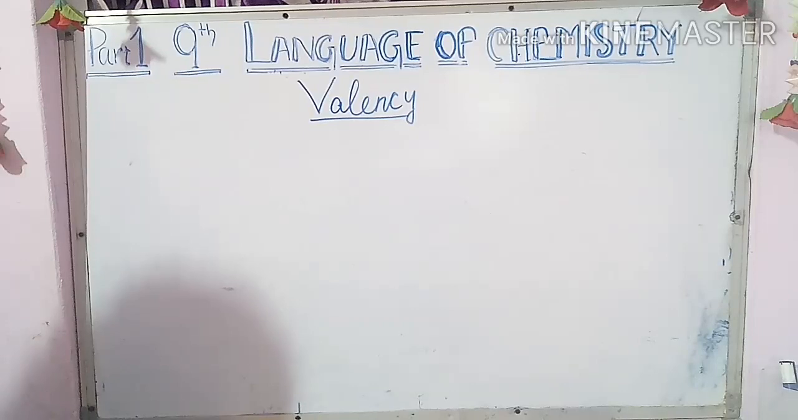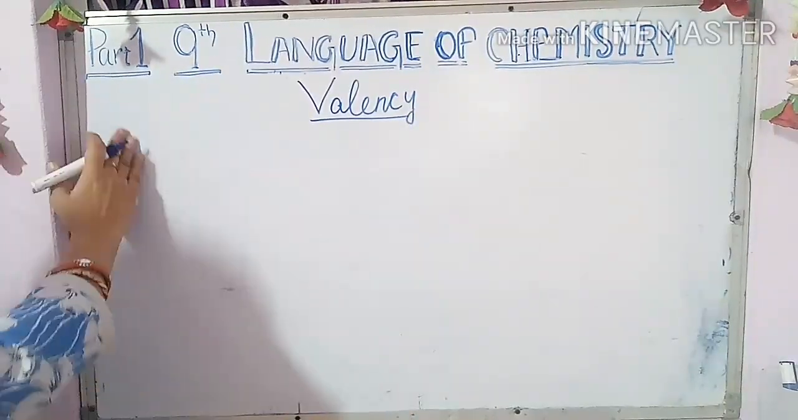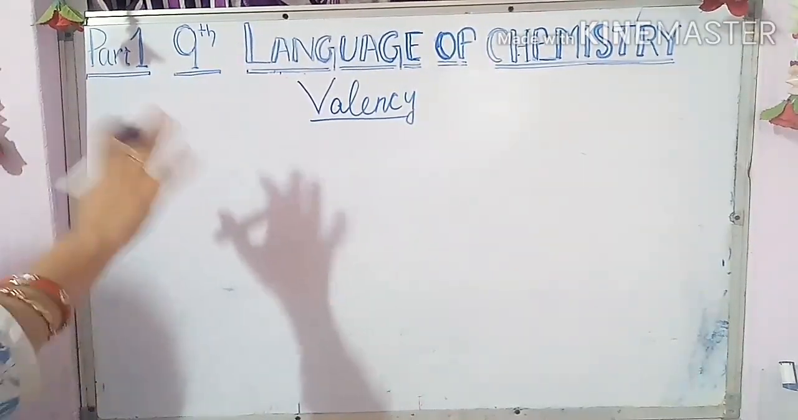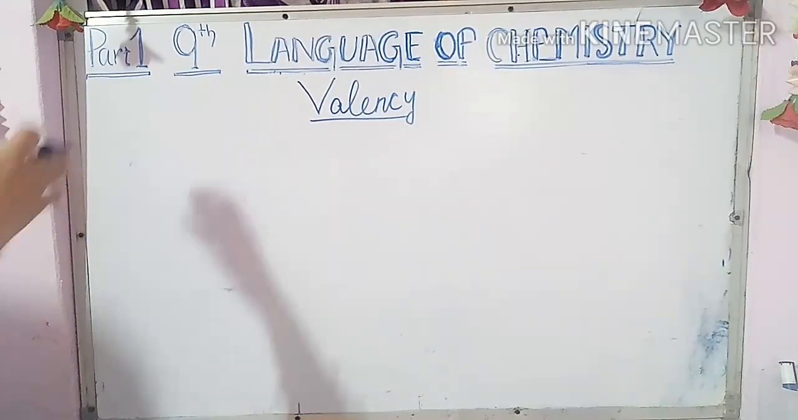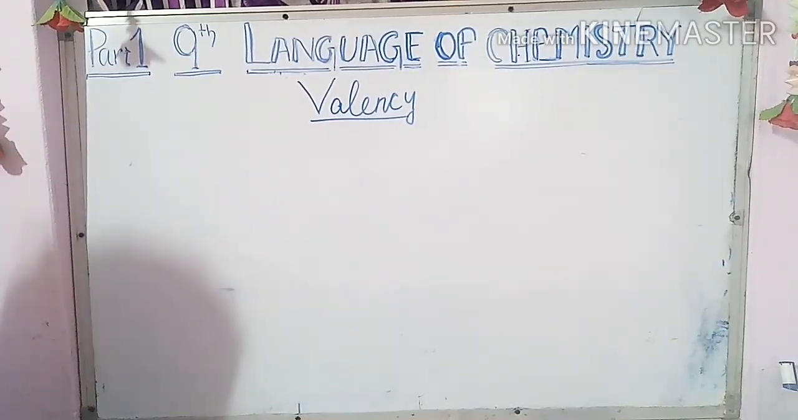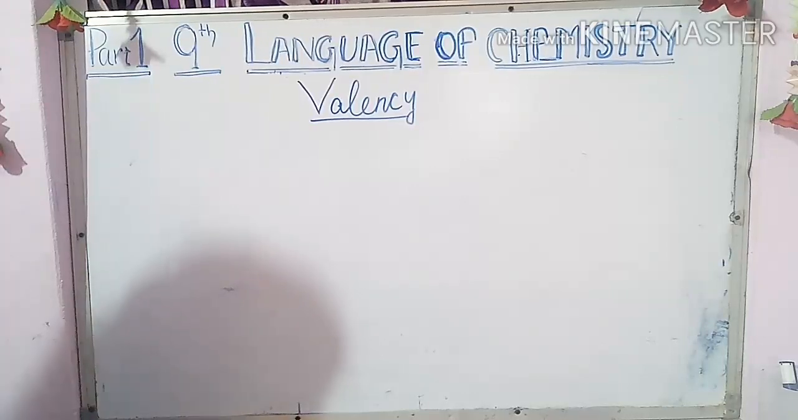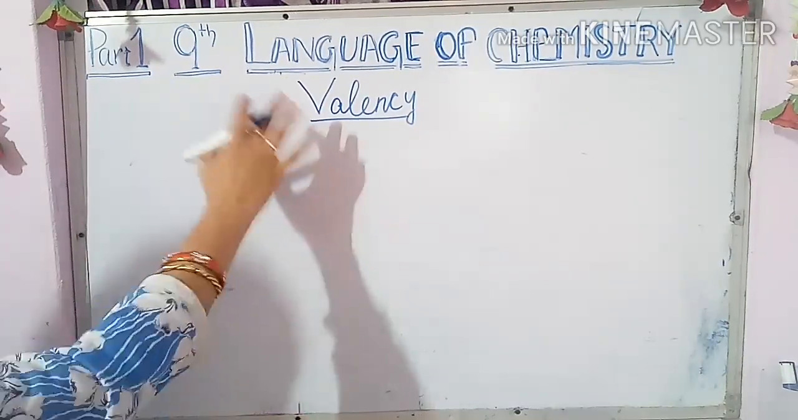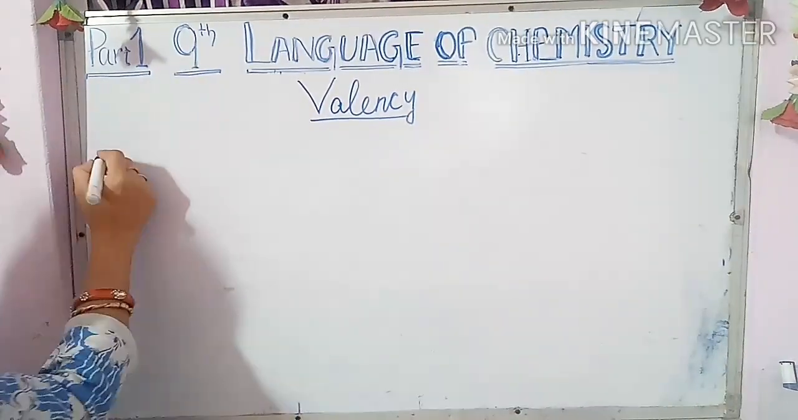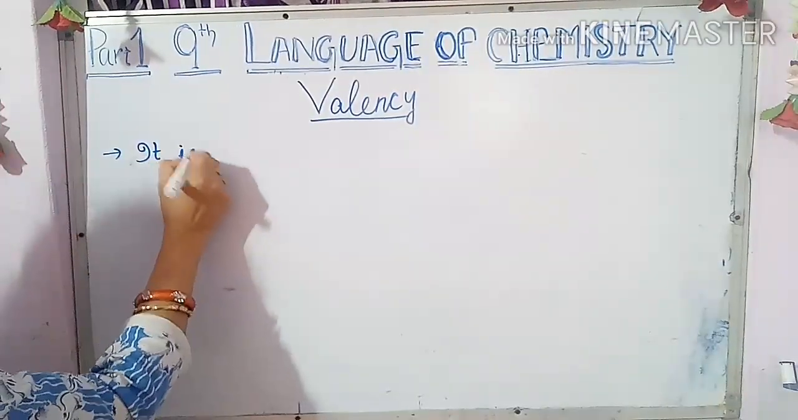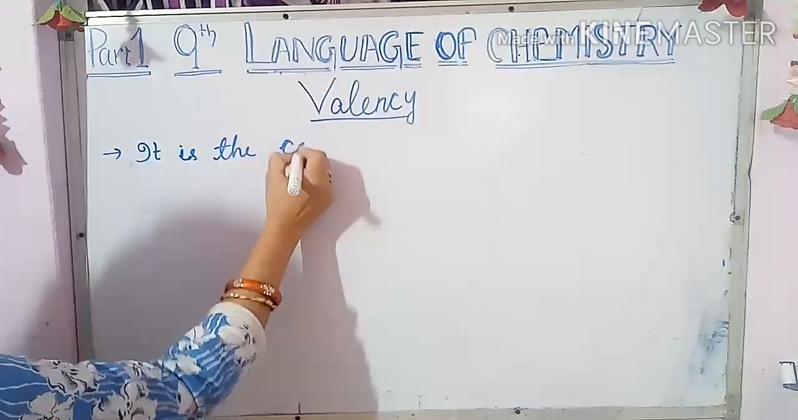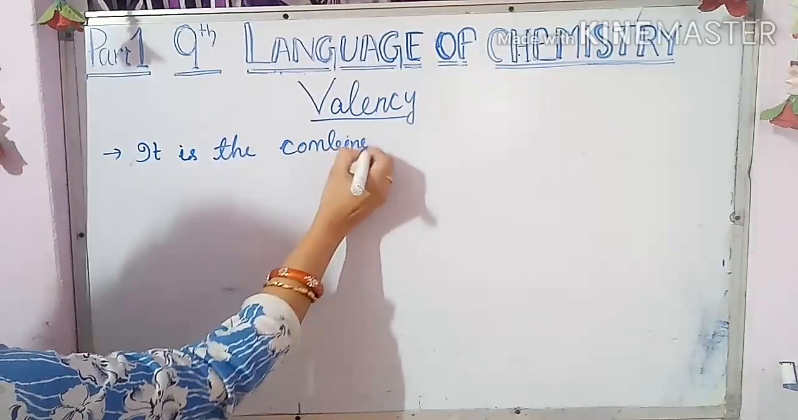Now children, very important part of your chapter, valency. Be careful, you have to understand it very carefully because it is your basic thing. So valency. To understand valency, two concepts are there. One is the new concept and one was the old concept. But whatever the new and old concept is, the basic thing is that it is the combining capacity of an element.